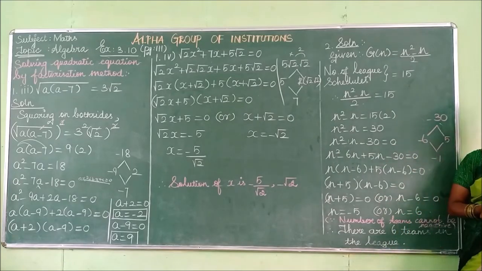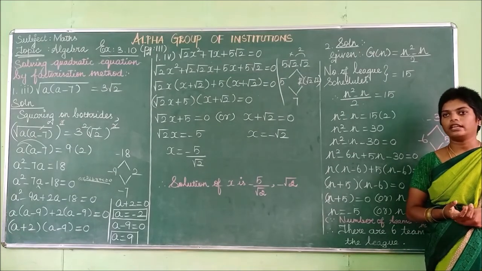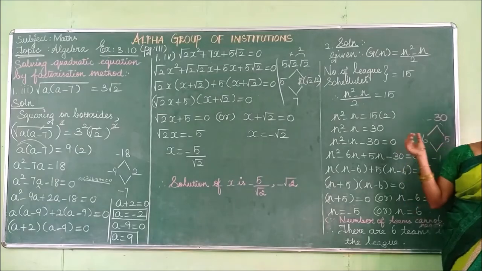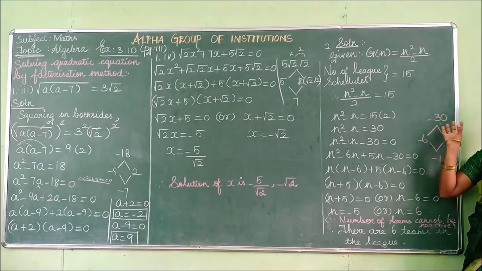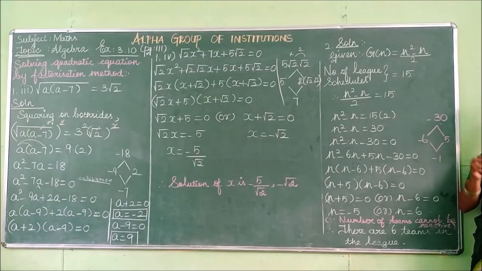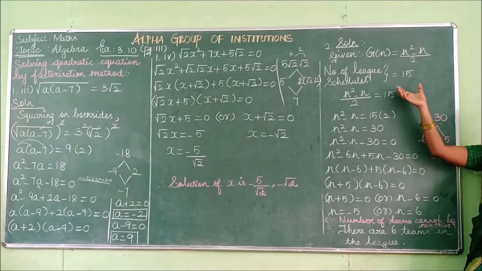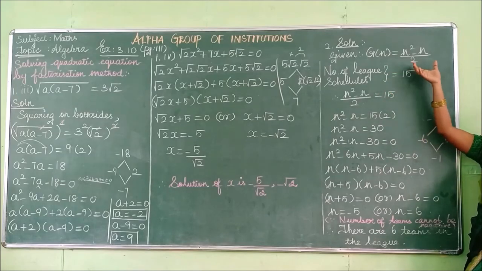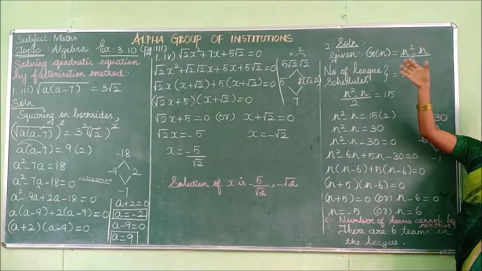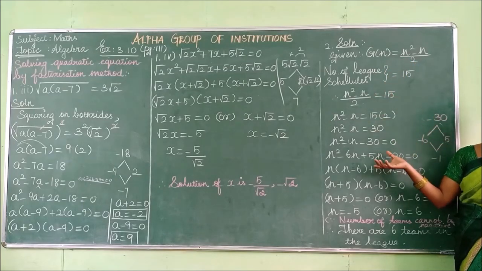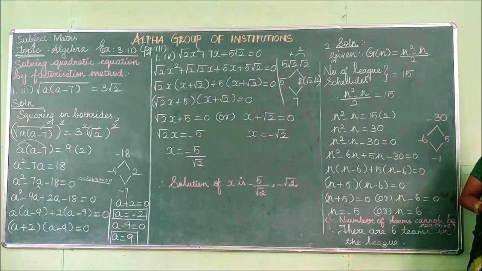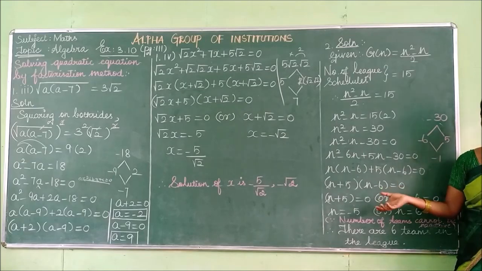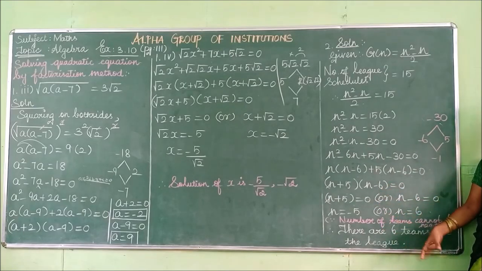So for a theoretical problem, you have to read the question once or twice. Then only will you get a clear idea. Afterwards you have to solve. So in this question they gave some information. So n teams were playing the game. So how many games were conducted between the n teams? 15 games were being conducted. So you have to align. The general form is given, so you have to align that 15 to that equation. Afterwards you get the quadratic function as ax squared plus bx plus c equal to 0. Then you have to split the middle term. Afterwards factorize. Then the negative will be discarded. Only the positive will be taken.